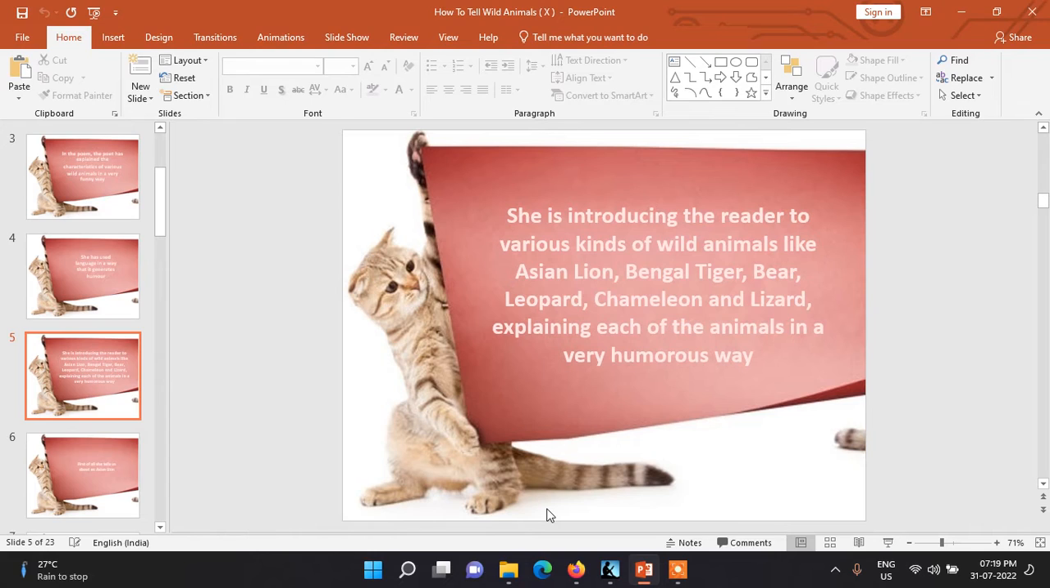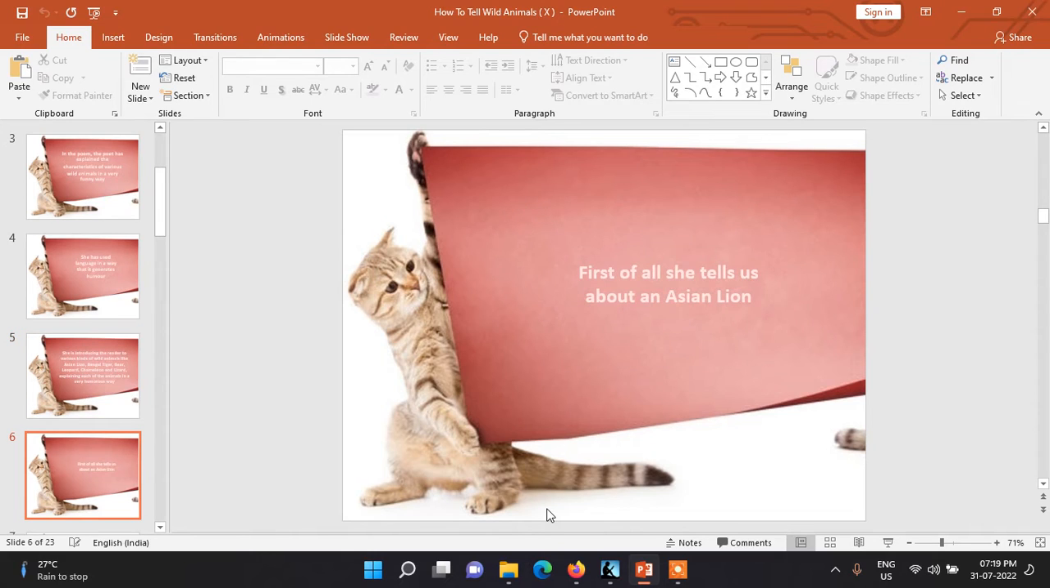The poet is introducing the reader to various kinds of wild animals like the Asian lion, Bengal tiger, bear, leopard, chameleon, and lizard. And the poet is also explaining each of the animals in a very humorous way. First of all, the poet tells us about an Asian lion.